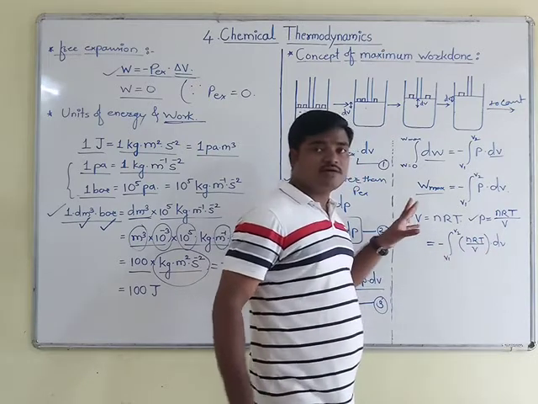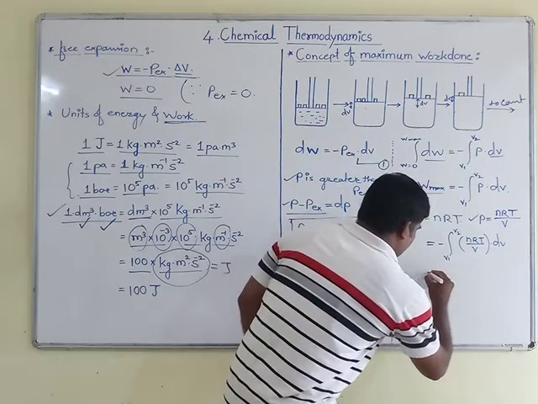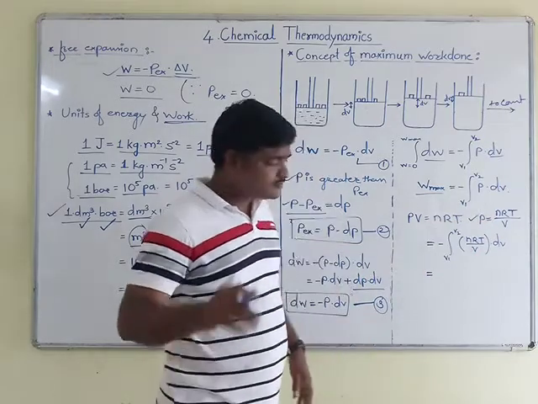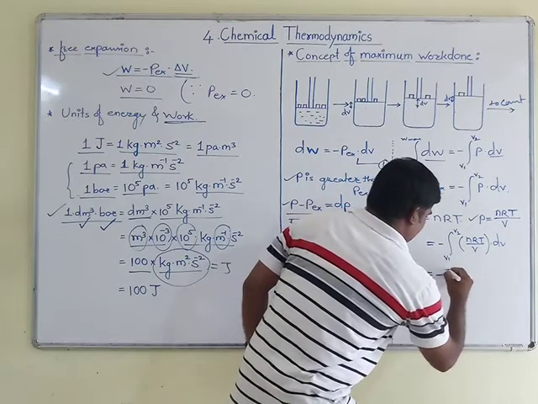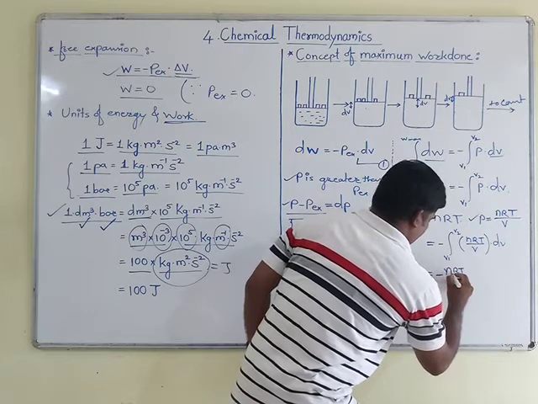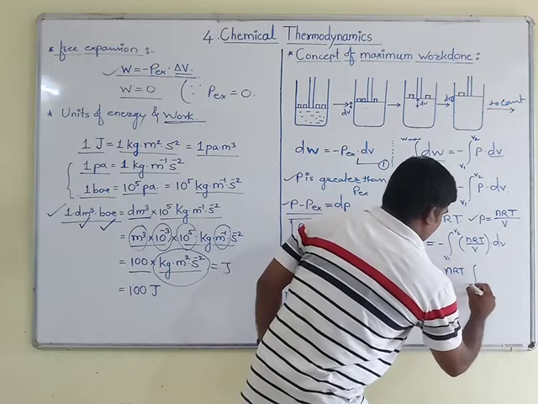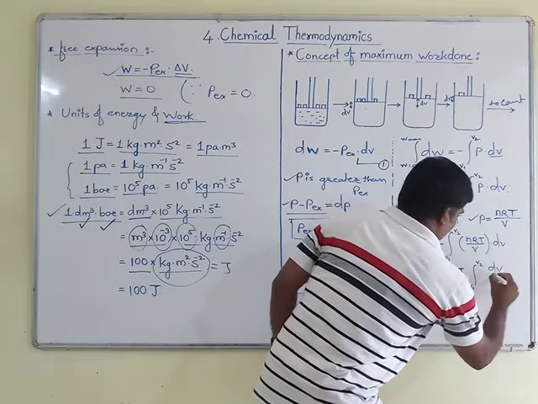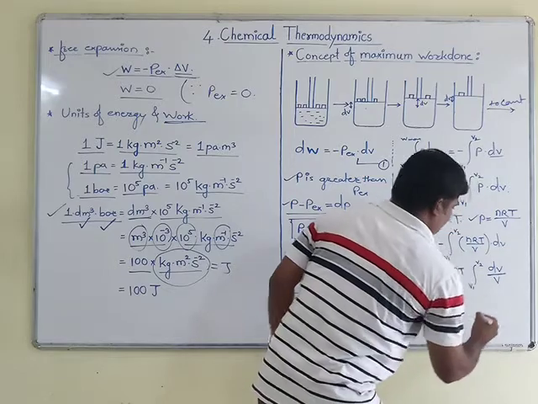All these terms I will take outside the integration, and the variable terms only will remain inside the integration. So I take outside minus nRT, and the integration between limits V1 to V2 remains with the variable terms, that is dV upon V.